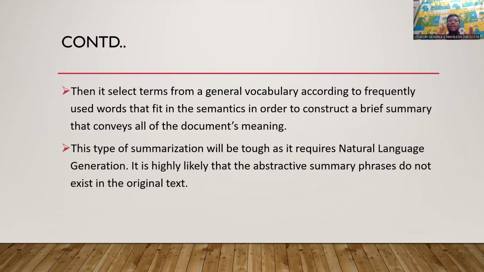In continuation of this, it selects terms from a general vocabulary according to the frequency of used words that fit the semantics, in order to construct a brief summary that conveys the meaning of the document. Here it generally won't take the same words. It is very unlikely that it mostly uses the same words to make the summary. In this way, abstractive and extractive text summarization approaches are defined.